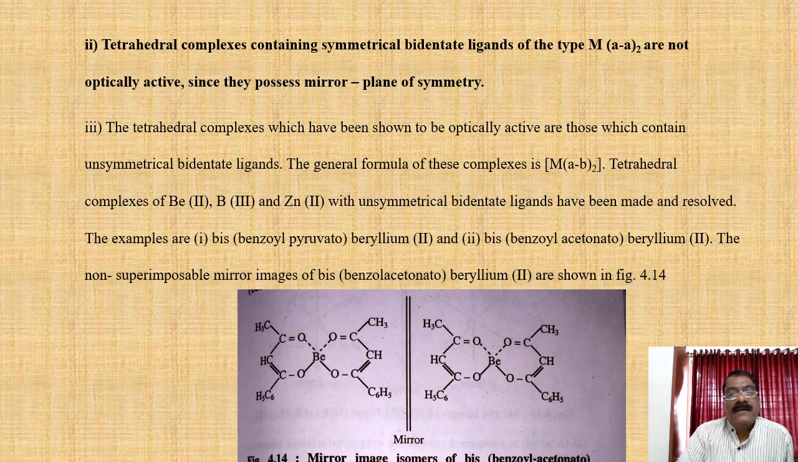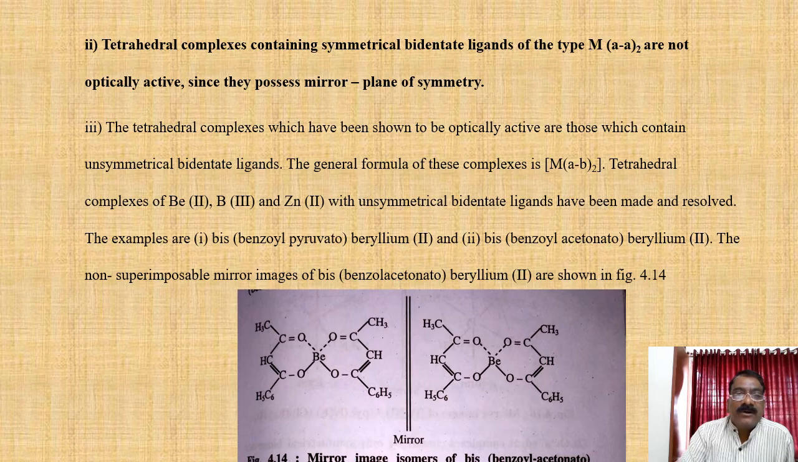Tetrahedral complexes containing asymmetrical bidentate ligands of the type MAA2 are not optically active since they possess a mirror image. They have a plane of symmetry particularly. The tetrahedral complexes which have been shown to be optically active are those which contain unsymmetrical bidentate ligands. The general formula of these complexes is (MAB)2.